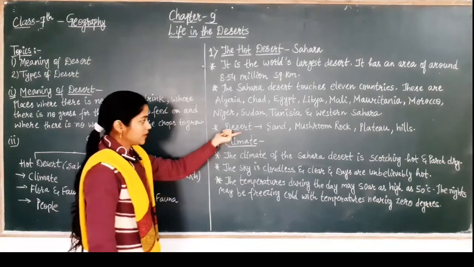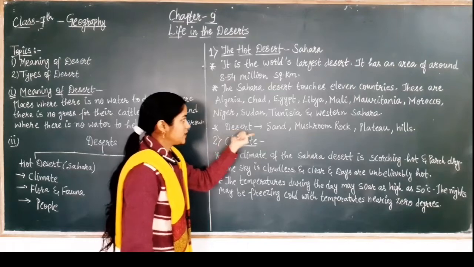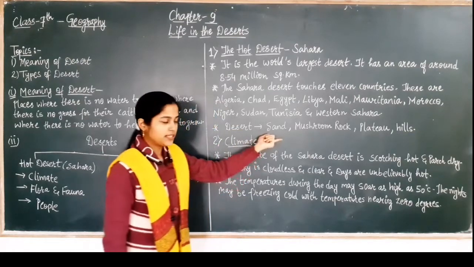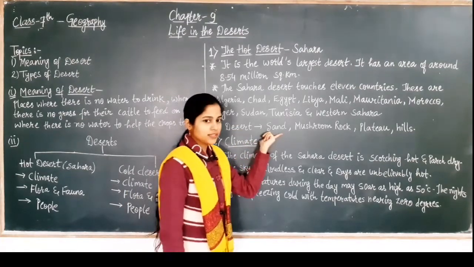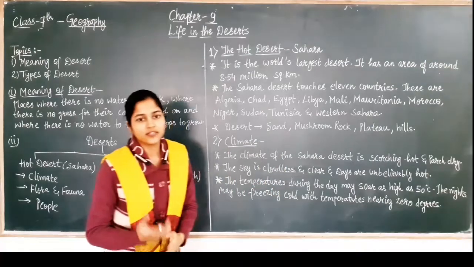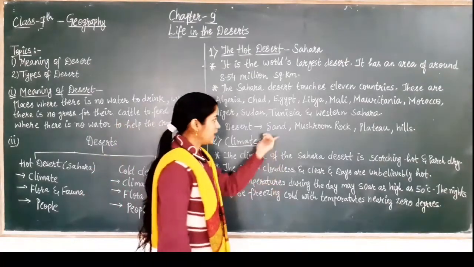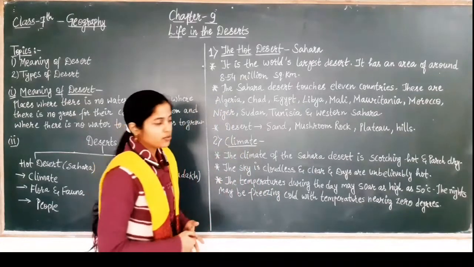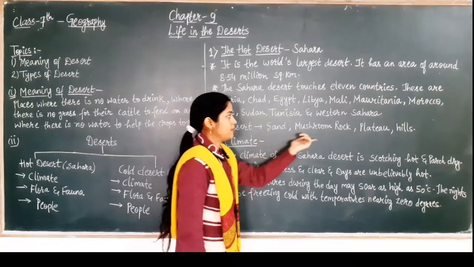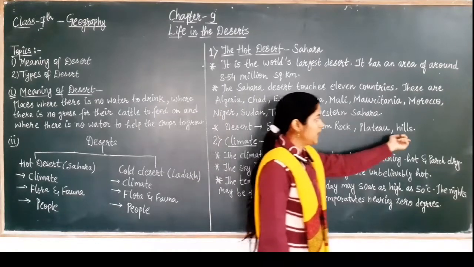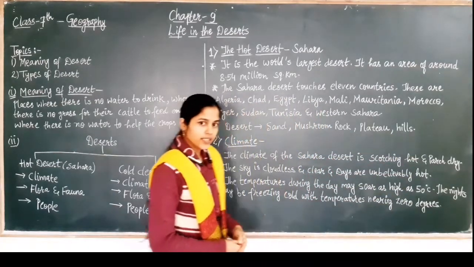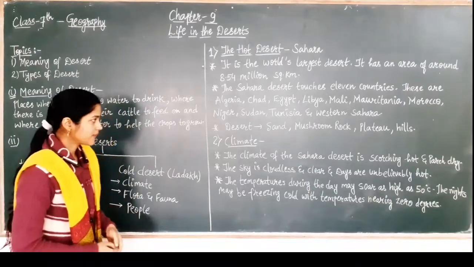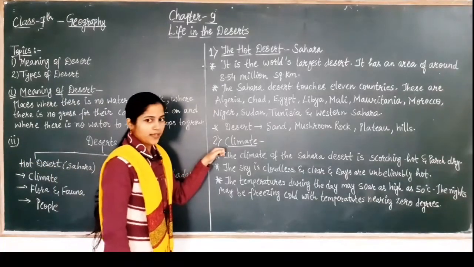So the next point is desert. In desert, we see not only the sand. If you imagine a desert, the first thing that comes to your mind is sand. But there are other features also in the desert, that are mushroom rocks, plateaus, hills. These are also situated in desert areas. So now we'll move on to the climate.